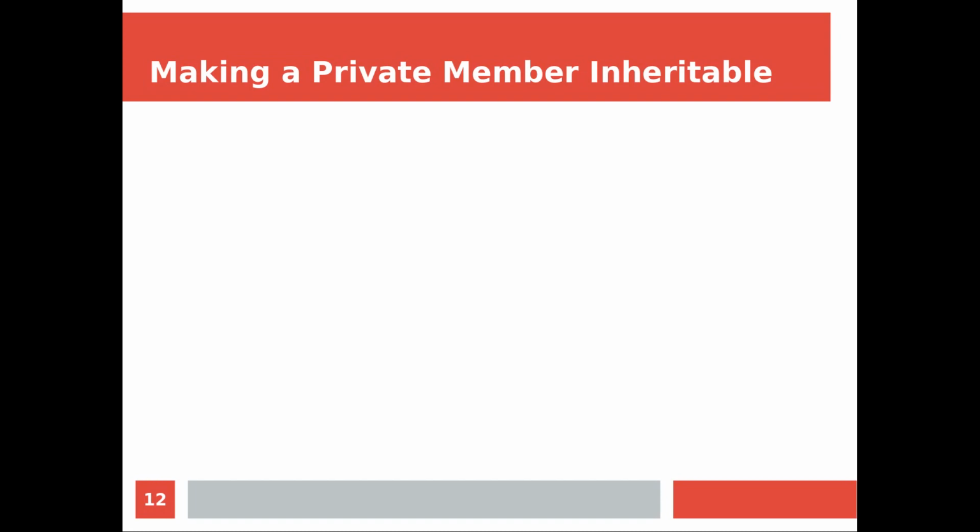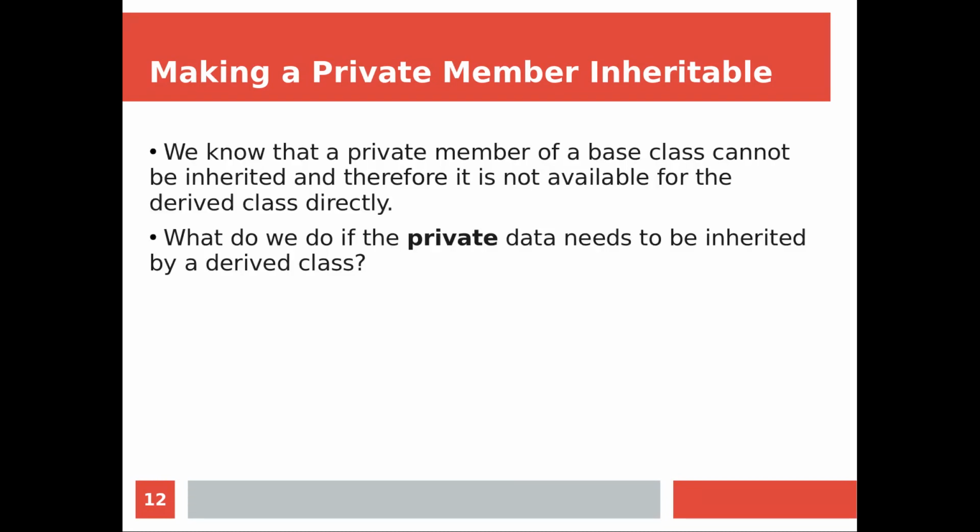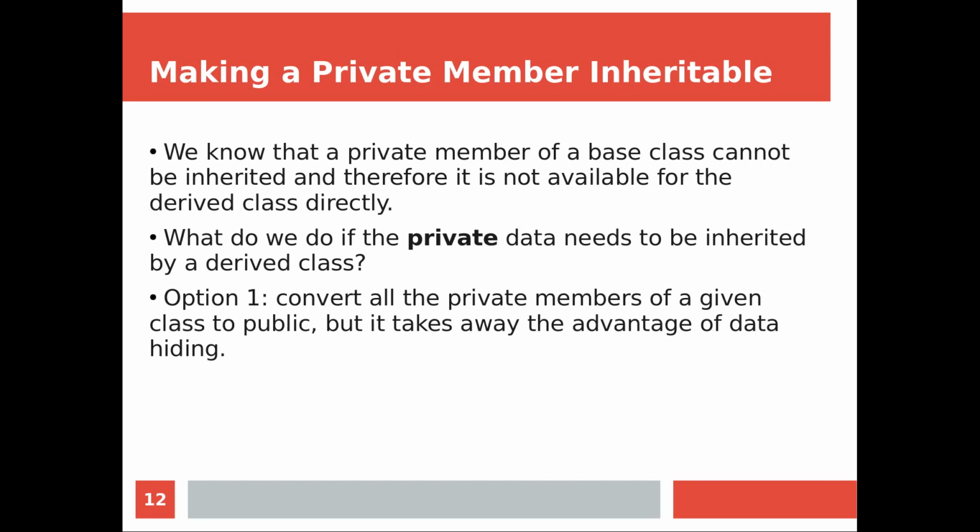എങ്ങനെയാണ് ഒരു private member വേറെ ഒരു ക്ലാസ്സിലേക്ക് അവൈലബിൾ ആക്കാൻ പറ്റുന്നത്? So for that we are going to see another method. So we know that a private member of a class cannot be inherited, and therefore it is not available for the derived class directly.